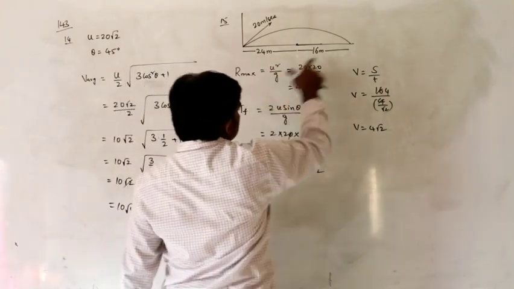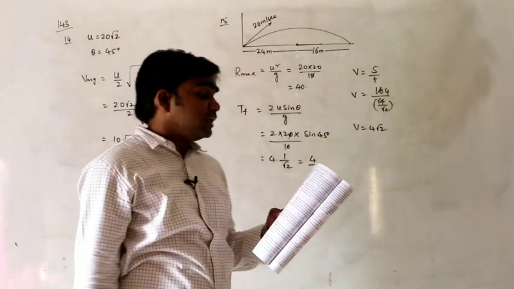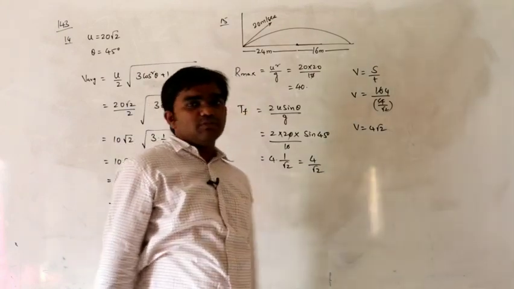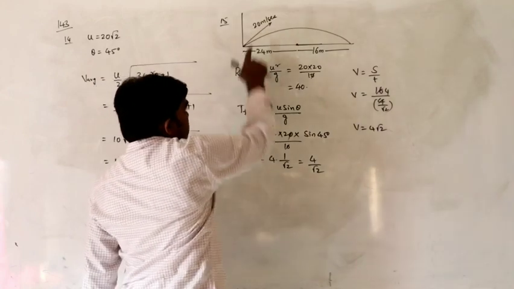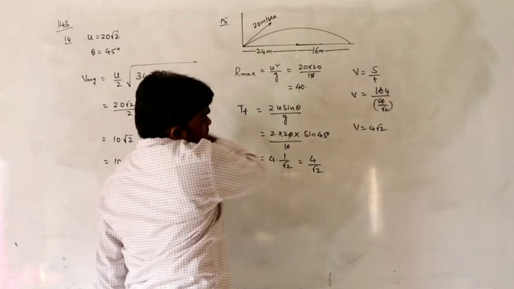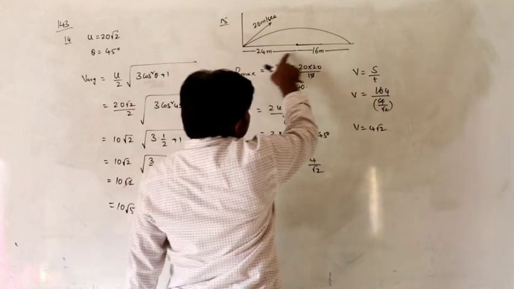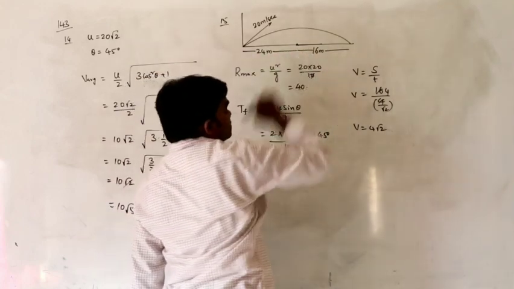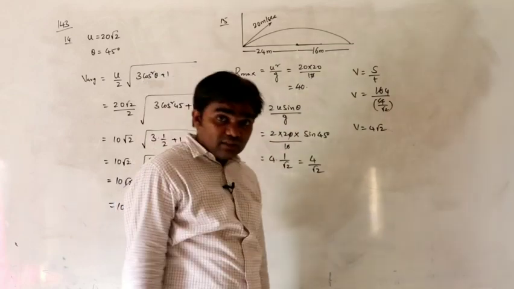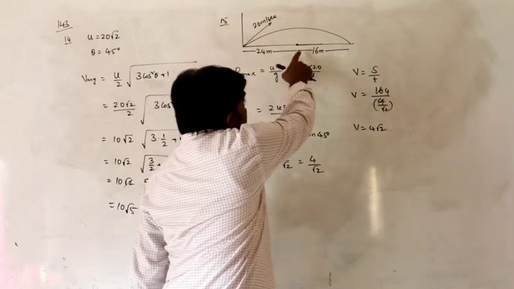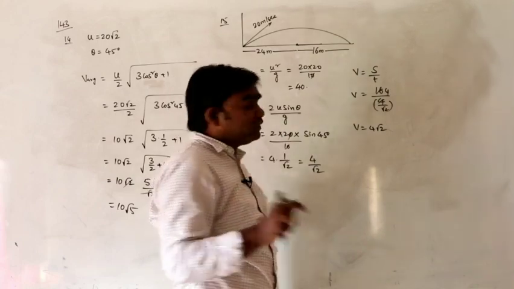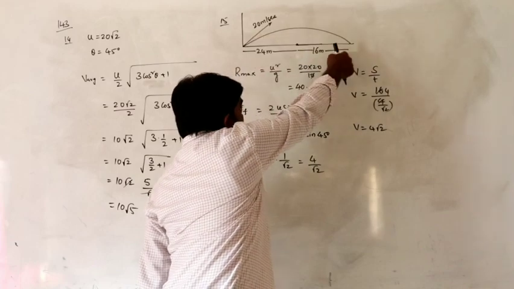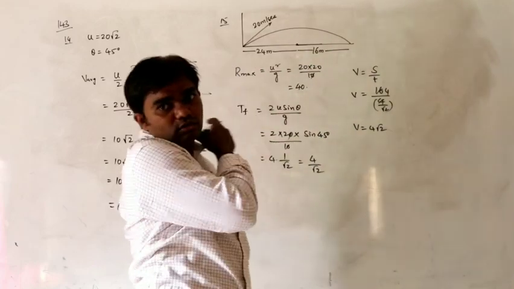So initially the condition is that a player kicks a football obliquely at a speed of 20 meters per second so that its range is maximum. Velocity of projection is mentioned, and maximum range is mentioned, so the range is 40. Another person is at a distance of 24 meters from the start, running in this direction to catch that ball. At the time of kicking only, the person starts at this position. With what velocity does he have to travel? That is the situation.